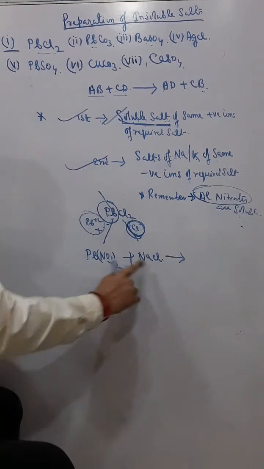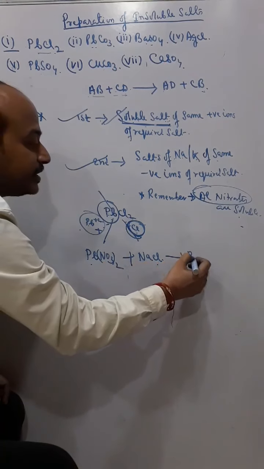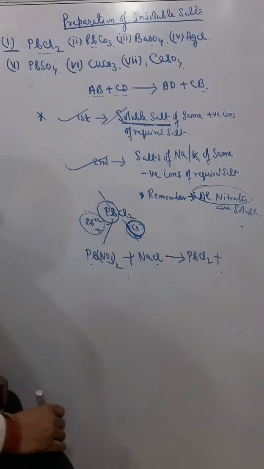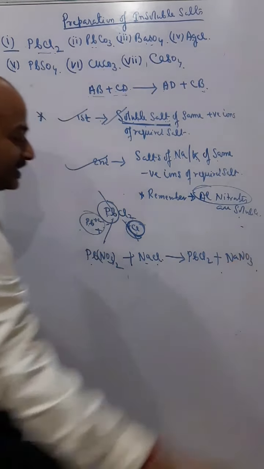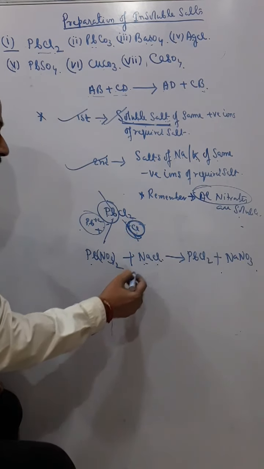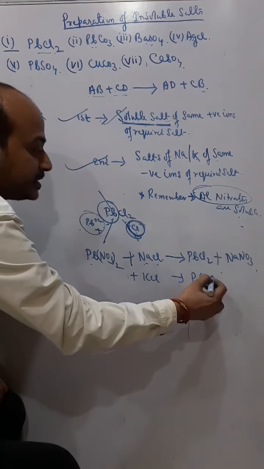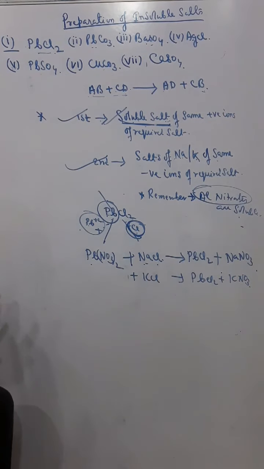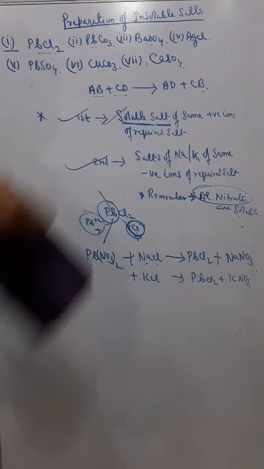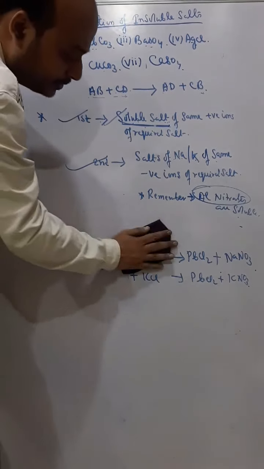Now you just do a double decomposition reaction. You see the salt produced: Pb with Cl gives PbCl2, and Na with NO3 gives NaNO3. So I'll take a salt of sodium or potassium. If I use KCl, here also I'll get PbCl2 plus KNO3. Very simple. So this is how we have prepared lead chloride. Now I'll show you two or three examples, so I think the concept will be clear.